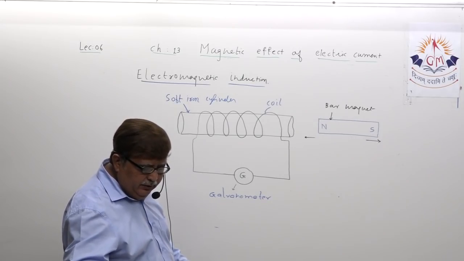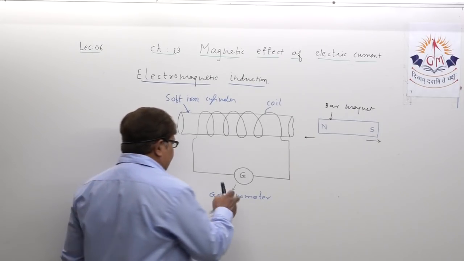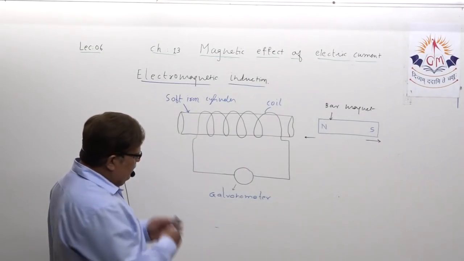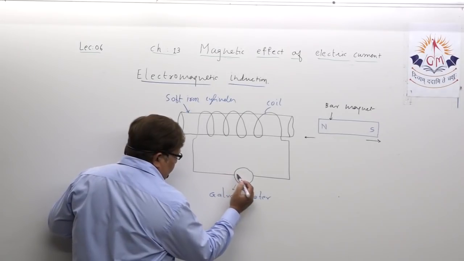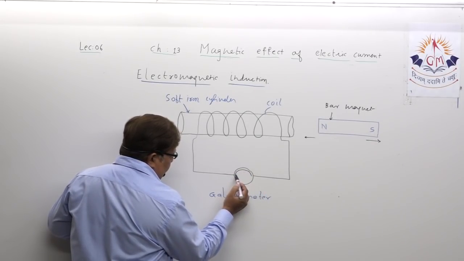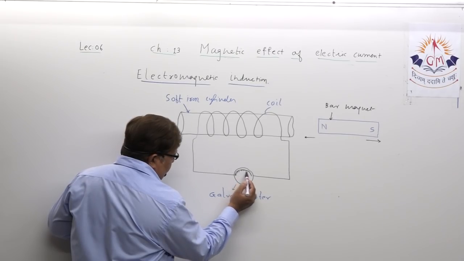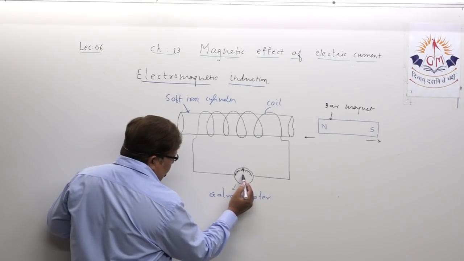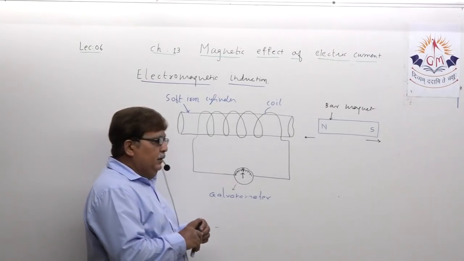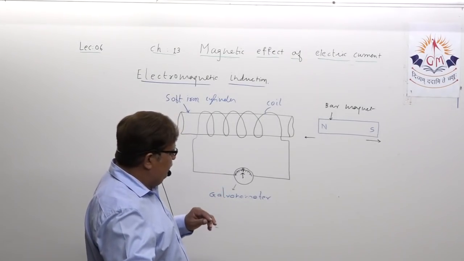This is the galvanometer, and just to understand more, I am not writing G here, I am showing the pointer only. This is the scale on which the pointer is going to move. This is 0, and initially the galvanometer pointer is pointing towards 0. Now, dear student, what happens?